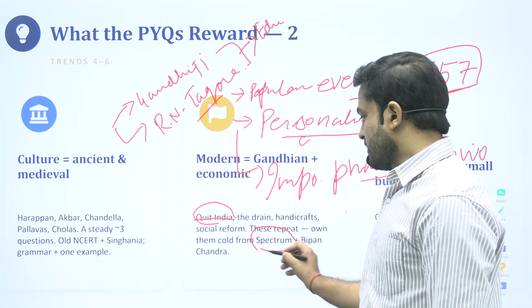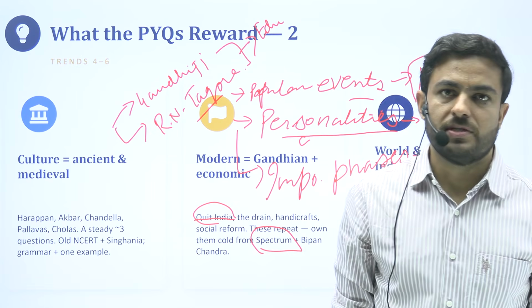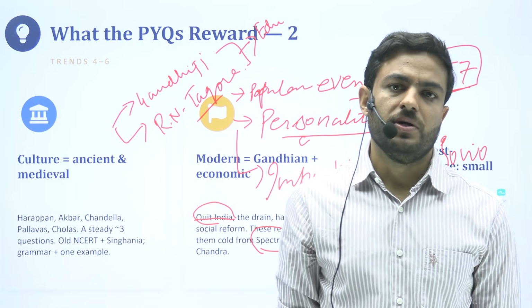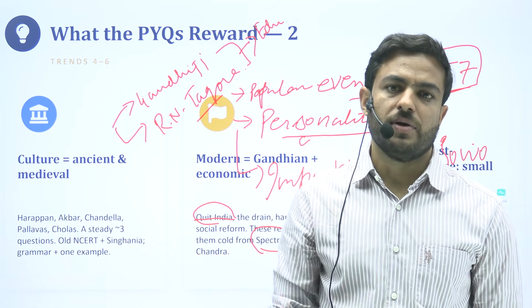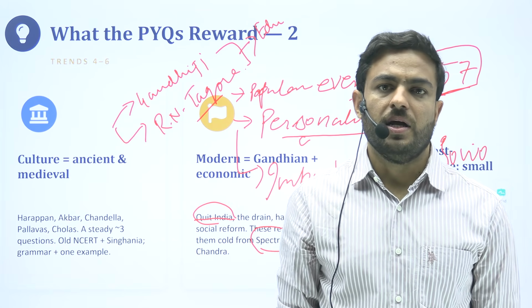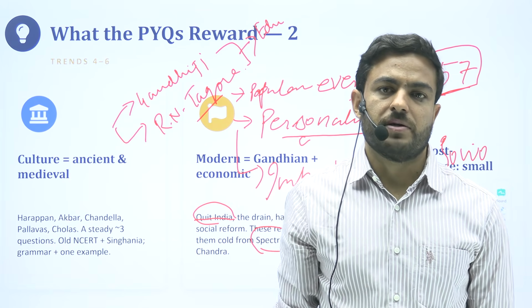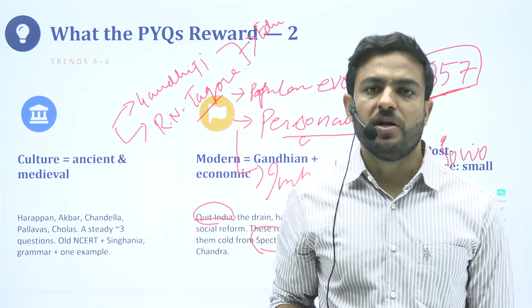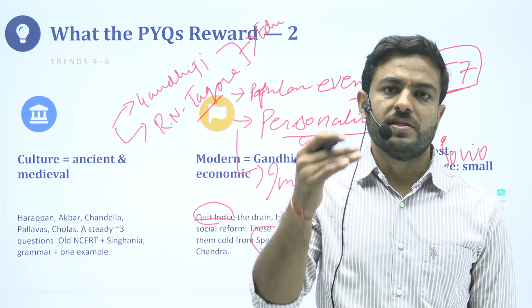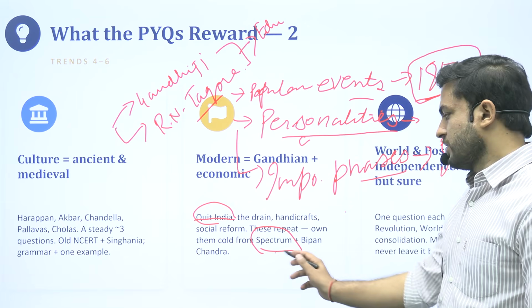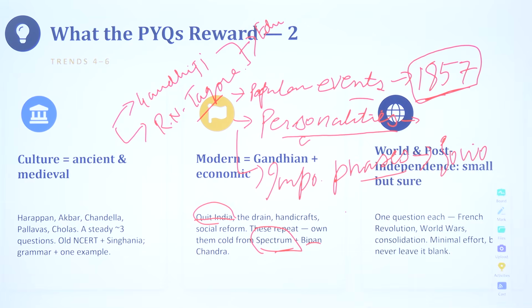Just to give you a basic idea about the sources, go through Spectrum or Bipin Chandra. If you are at the start of your preparation, read Bipin Chandra once, and you'll have a good idea about the things that have happened. After that, read Spectrum, because it gives you a good summary of the events. The things have been covered point-wise, so that helps. So these are two basic sources.